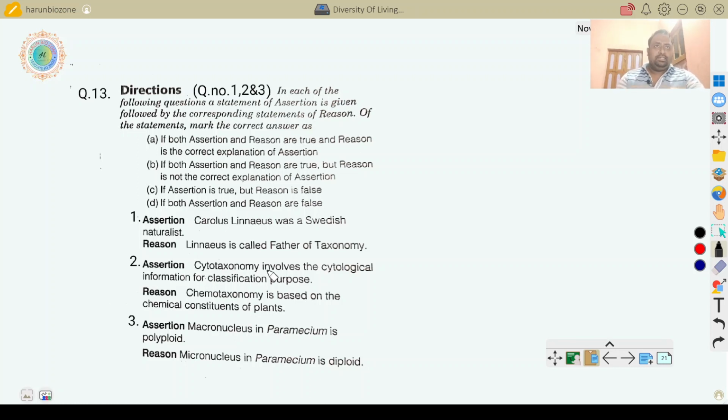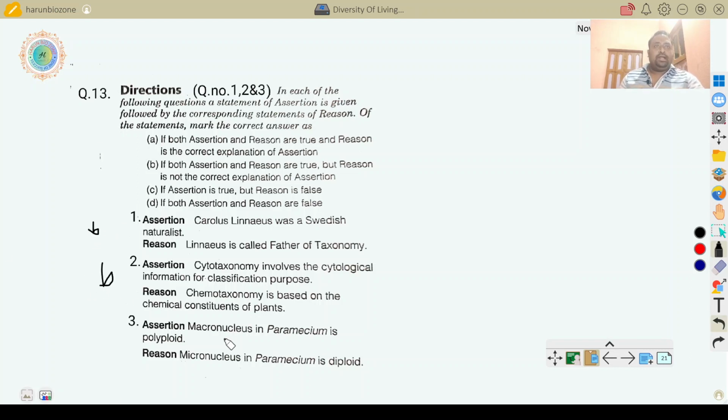Number 2, cytotaxonomy involves cytological information for classification purposes. Chemotaxonomy is based on the chemical constituents of plants and animals. So, both the options are correct, and reason is not the correct explanation of assertion. So, also the B answer is right. So, here all the B answers are right. Here also the B answer is right.